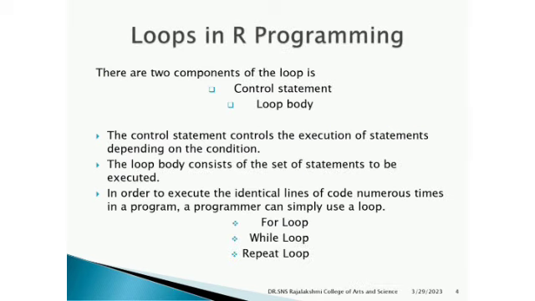A loop in a programming language contains two parts: the control statement and the loop body. The control statement controls the execution of statements depending on the conditions, and the loop body consists of the set of statements to be executed. So mainly it focuses on executing identical lines of code numerous times in a program. A programmer can simply use the for loop, while loop, and repeat loop.